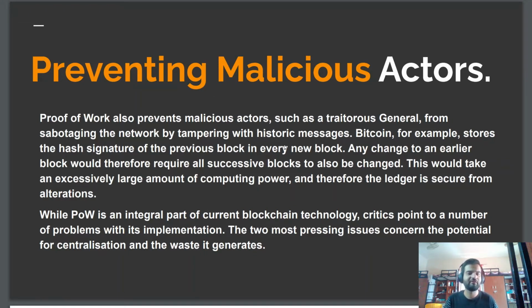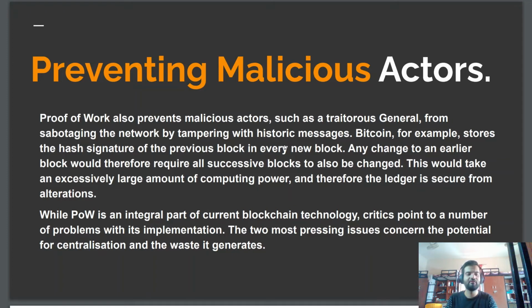So if Alice pays 10 rupees to Bob, that transaction is stored. Now in the next block, let's say Yash pays 20 rupees to Rahul, and in the third block you have A pays 30 rupees to B. Now let's say Alice is a malicious actor and she wants to say that okay, I have not paid 10 rupees, I have paid 5 rupees to Bob. What she will do, she will go to her block and change the number from 10 to 5. When that happens, all the future blocks will be changed, and then she has to work on all the successive blocks to change their hashes, and that will take a lot of time.